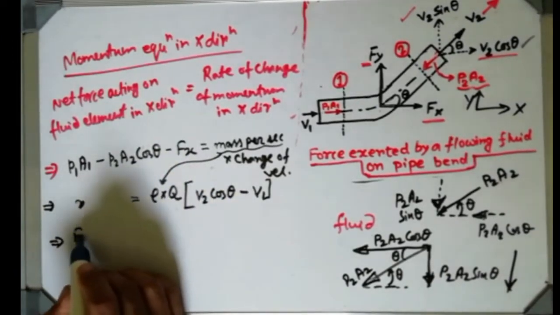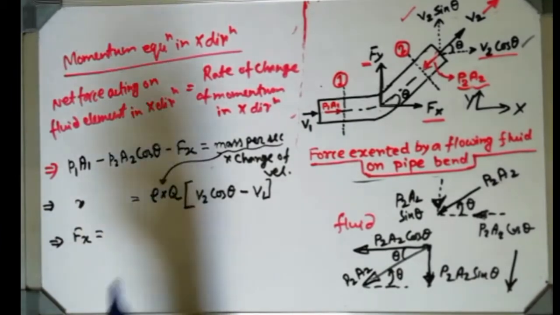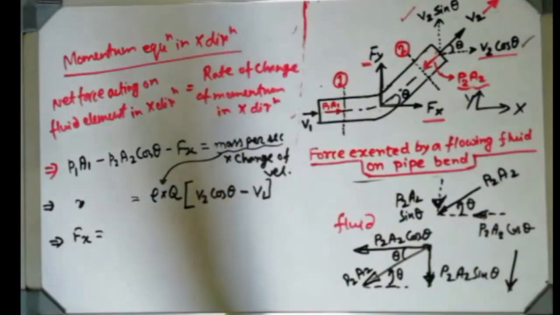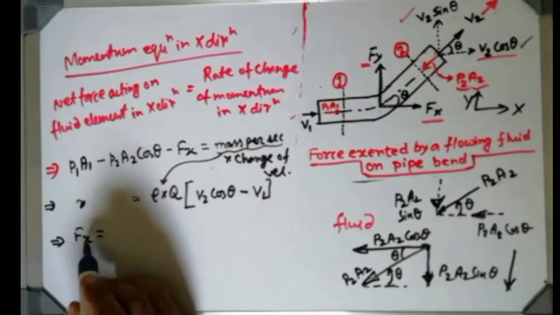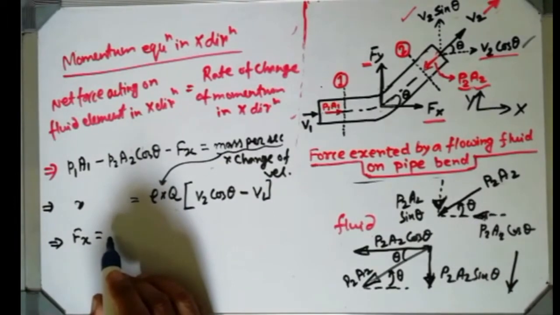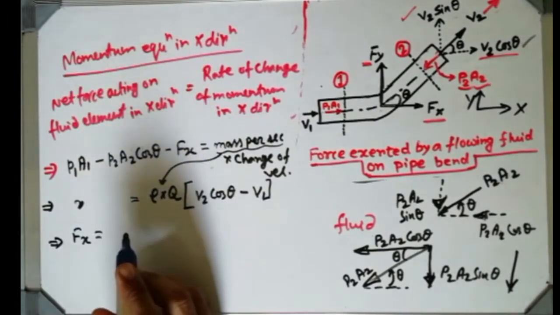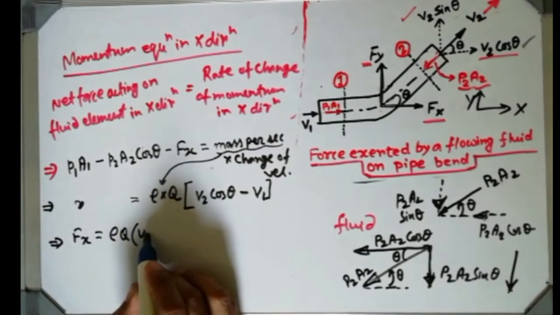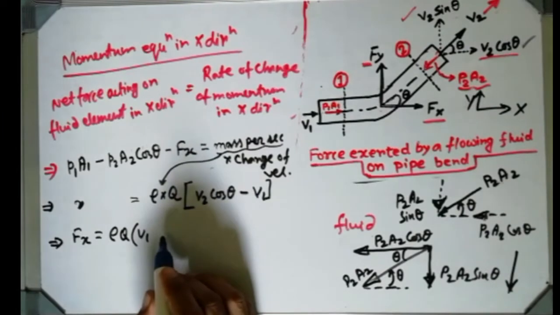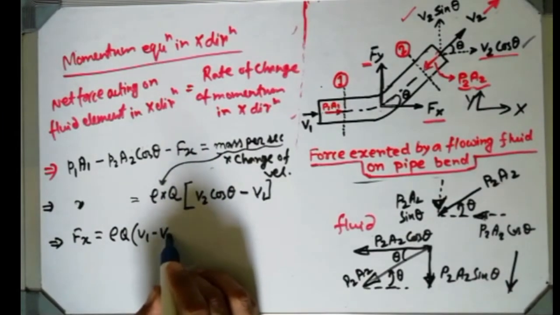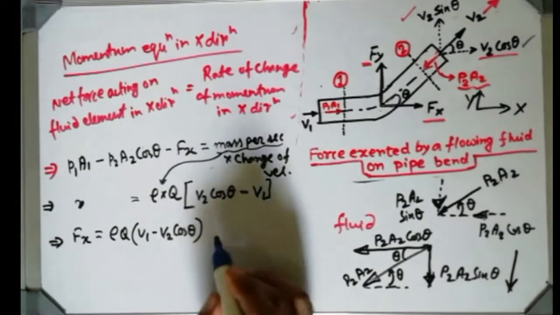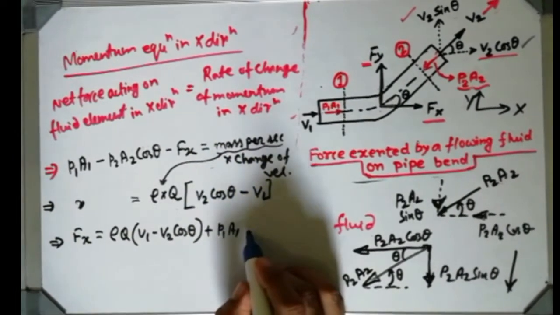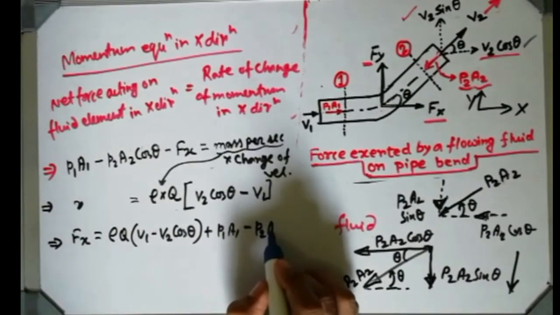So I am trying to find out what amount of force is actually created by the bend on the fluid. That means suppose I try to find Fx from here. The Fx expression, just change the sides, after changing the sides it will give you rho Q times v1 minus v2 cos theta, just taking a minus common, just a simplification, nothing else, plus P1A1 minus P2A2 cos theta.